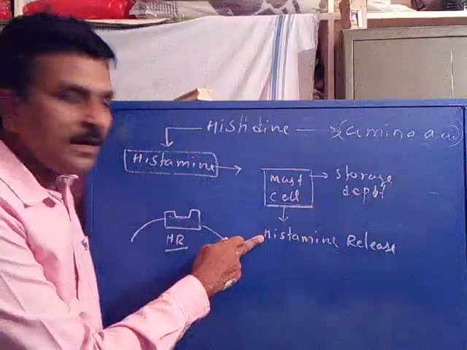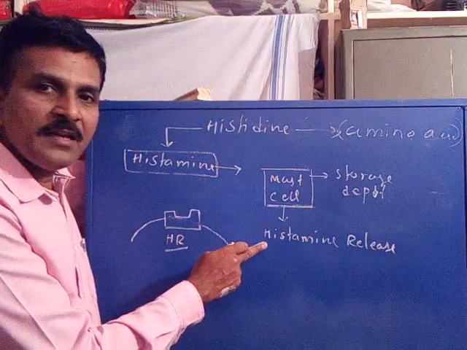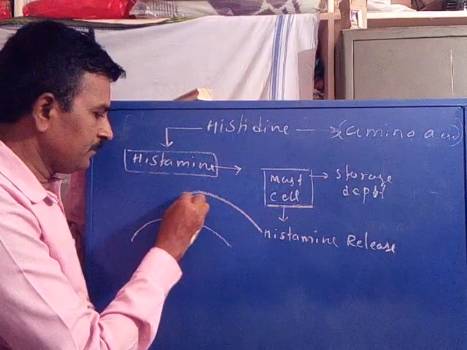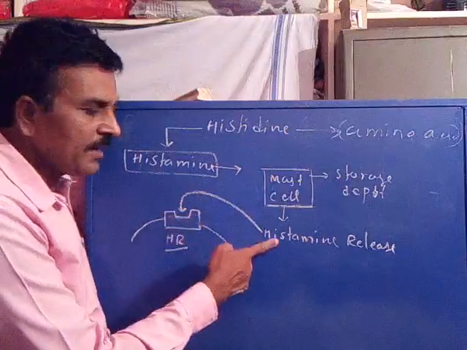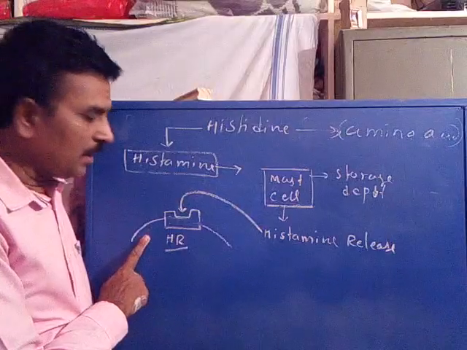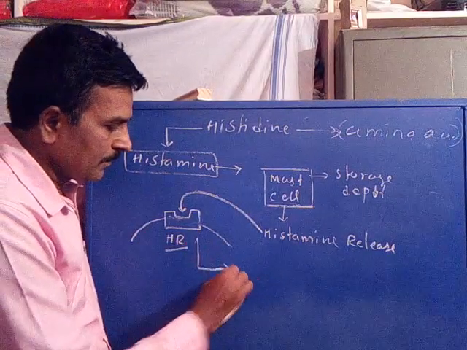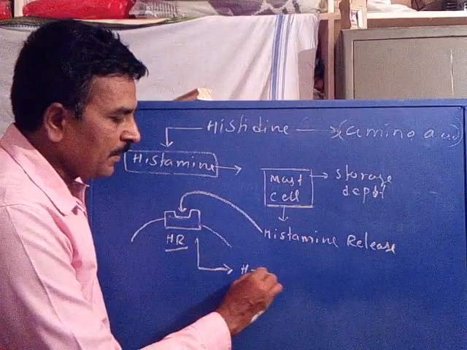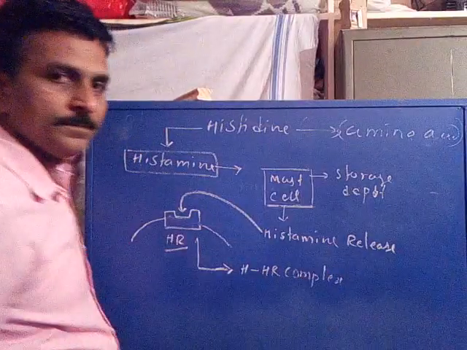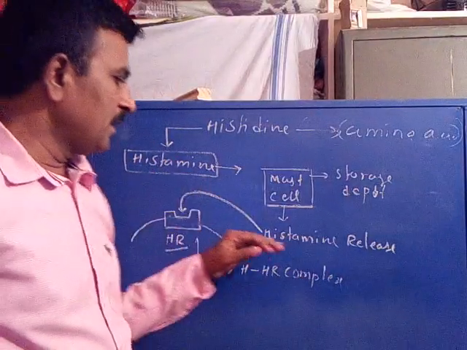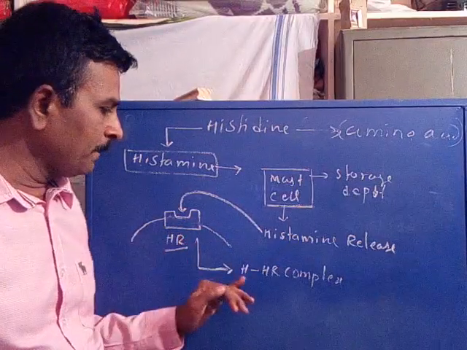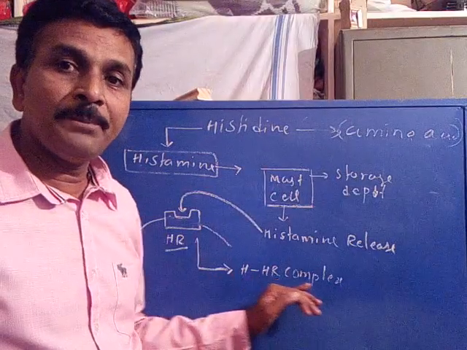Whenever necessary, histamine is released from the mast cell and interacts with the histamine receptor present in the gastric mucosa to form the histamine receptor complex. Are you following? What happens?